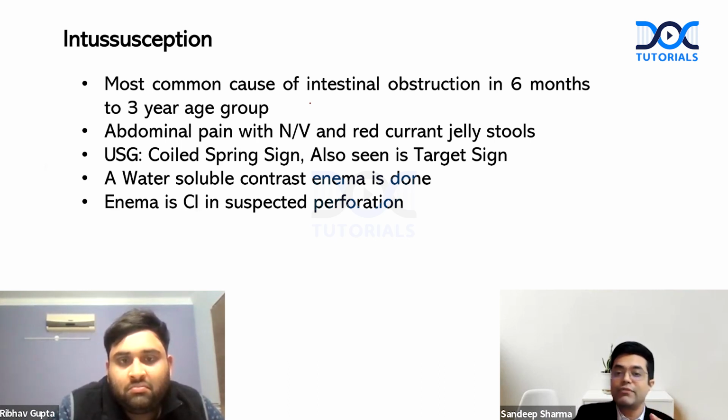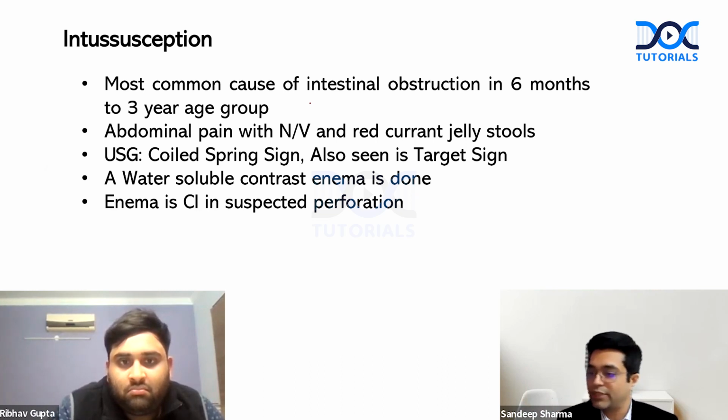Water soluble contrast enema is done, but remember, enema is contraindicated in suspected perforation. They will not say there is perforation. If they make a clinical question, they will add something related to perforation. There will be tenderness, guarding, rigidity, and then ask about intussusception. The answer will not be enema. You will have to do laparotomy, surgery in these patients if there is perforation.